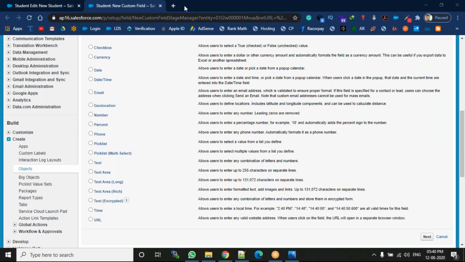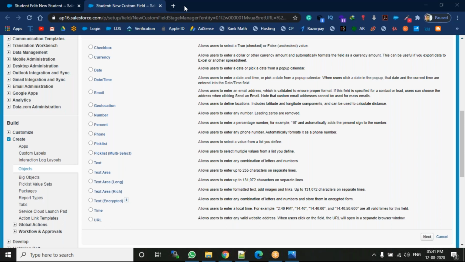See here, text area rich is nothing but our Gmail compose box. For example, in our Gmail compose box we can enter different formatted text. We can increase the font size and the styling and everything. That is the text area rich.